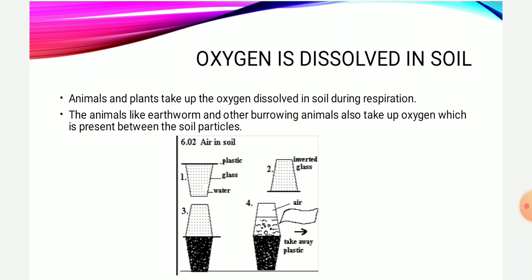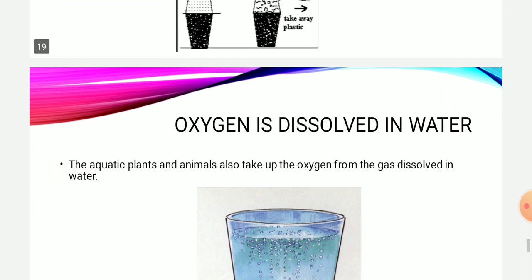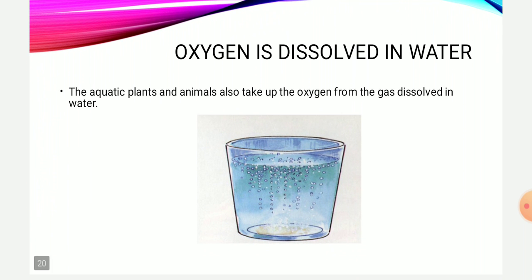Now during the rainy season, as the rainwater percolates in the soil, all the air will disappear from the soil particles, and that is why during heavy rain the plants also die off. And the burrowing animals, that is the earthworms and other animals, also come out in order to take up oxygen.